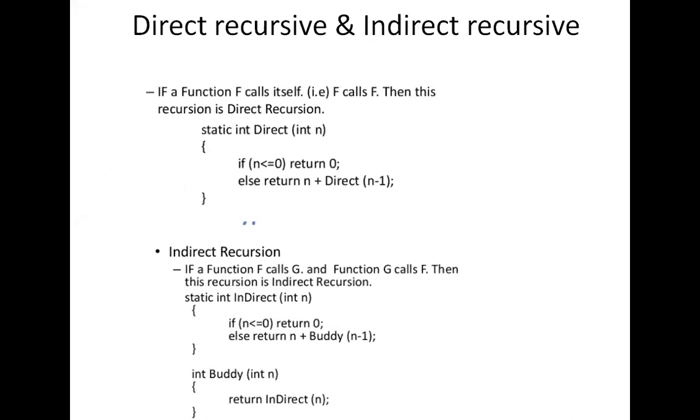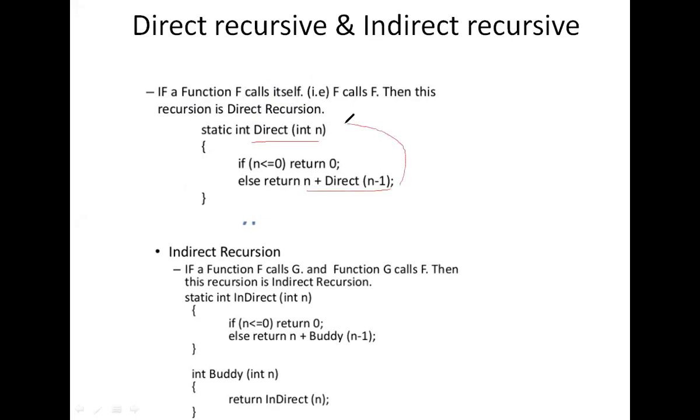See here, if a function calls itself, we call it a direct recursive. Here direct(int n) is a function, and it calls itself directly: if n is 0, return 0, else return n plus direct(n-1).